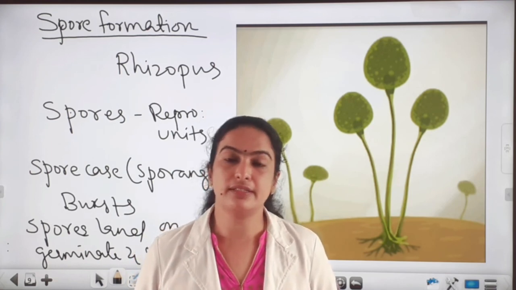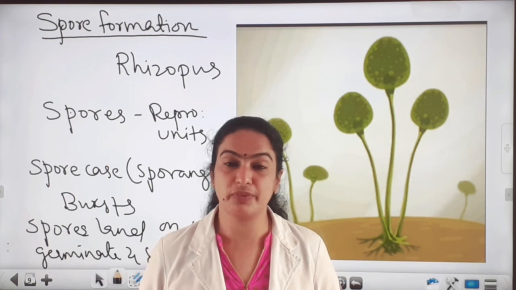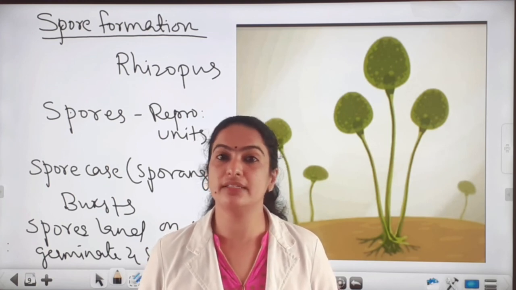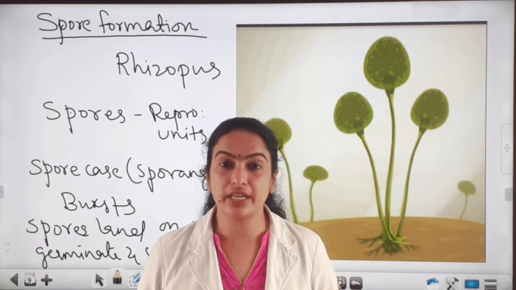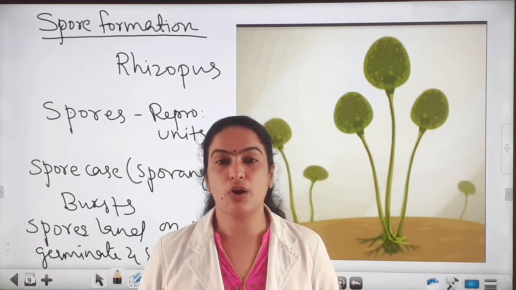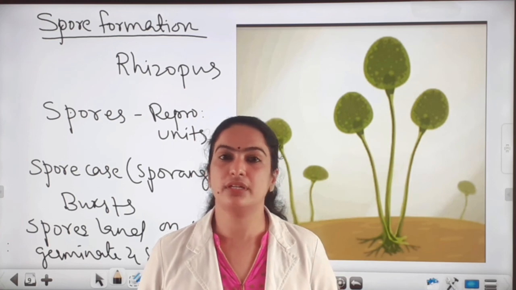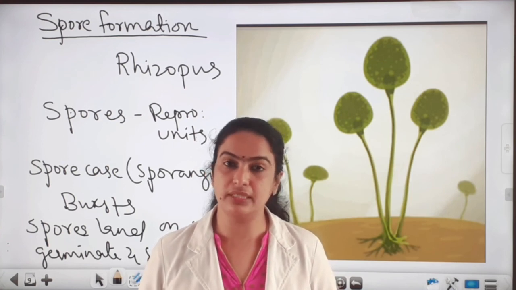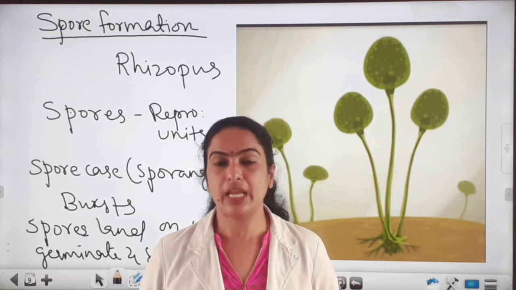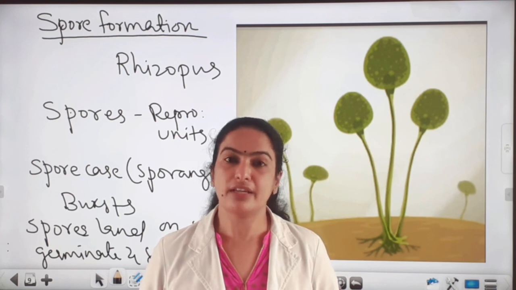And the last asexual method of reproduction, vegetative propagation, commonly seen in plants, we can see in the next class. Hope you understood everything about the asexual reproduction methods such as fission, fragmentation, regeneration, budding and spore formation. That's all for today.